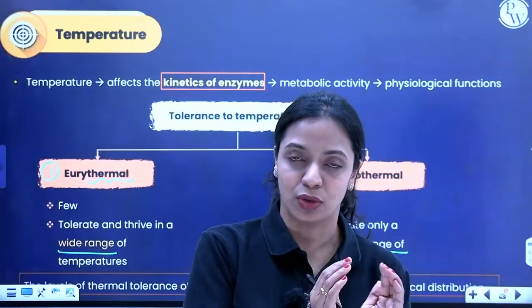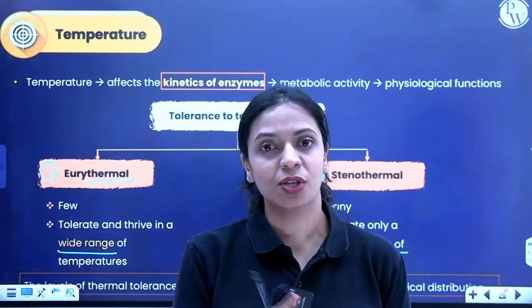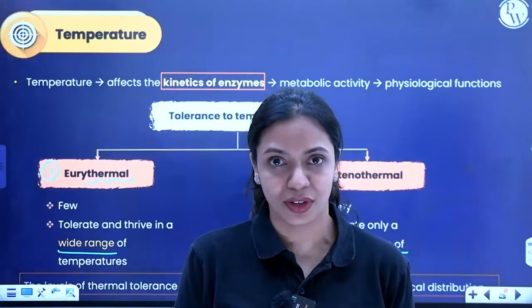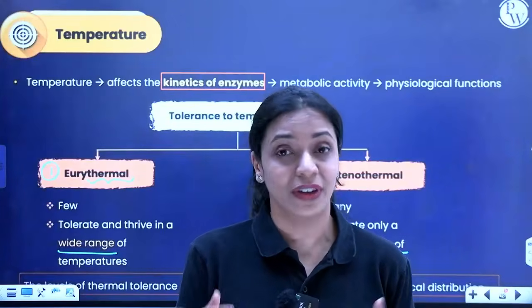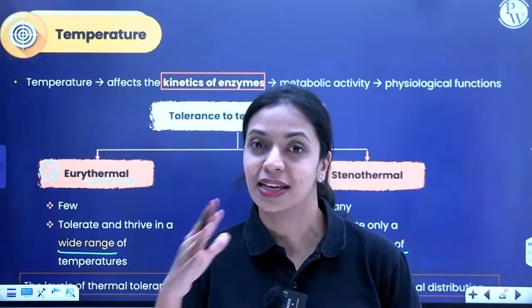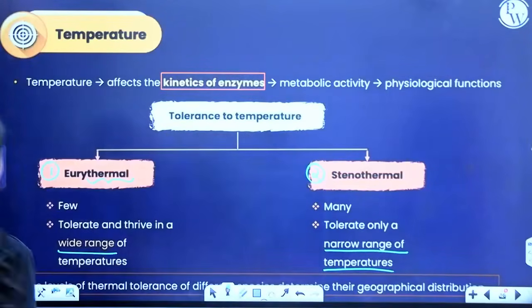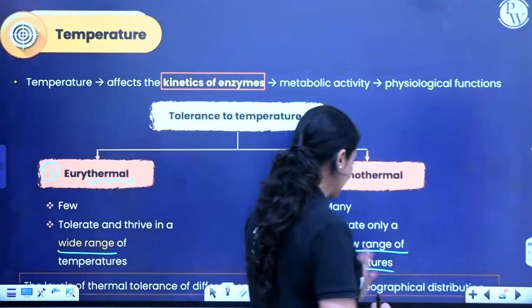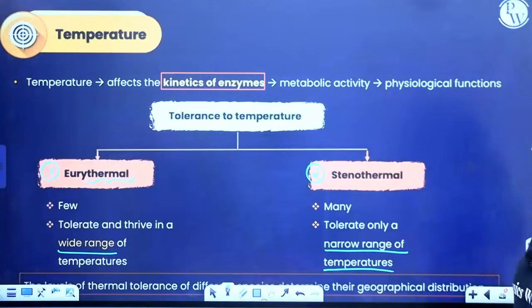It has a very narrow range. So such organisms are not distributed everywhere on our planet. It's restricted to the poles. You don't find them in temperate regions, right? You don't find them in tropical regions, right? So its distribution depends on its tolerance. Okay? So the level of thermal tolerance of different organisms determines their geographical distribution. All right.